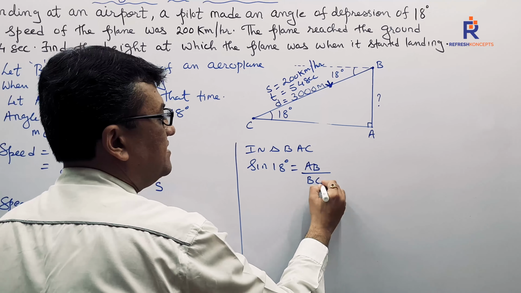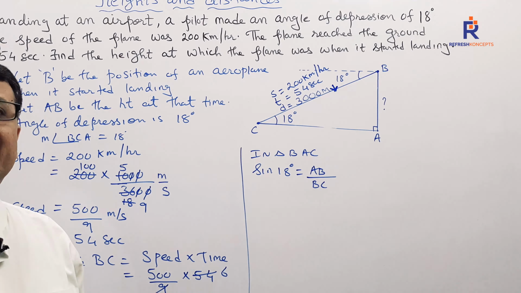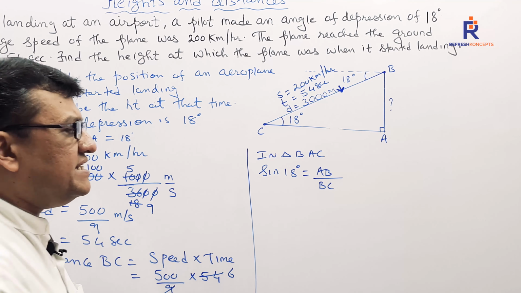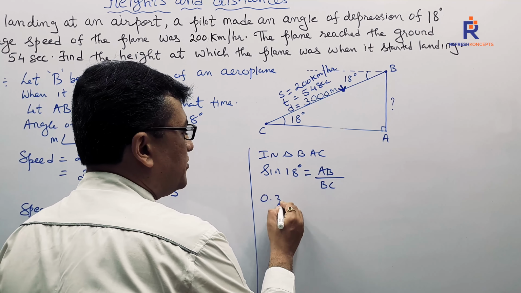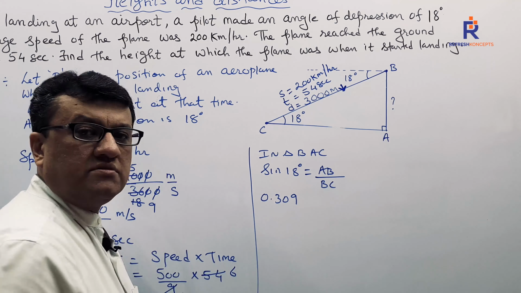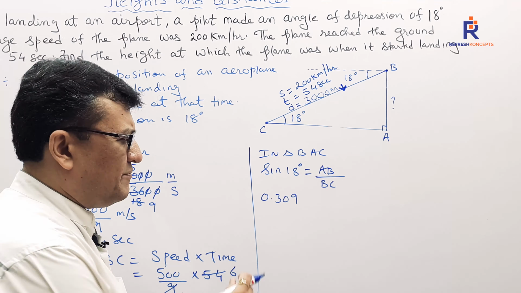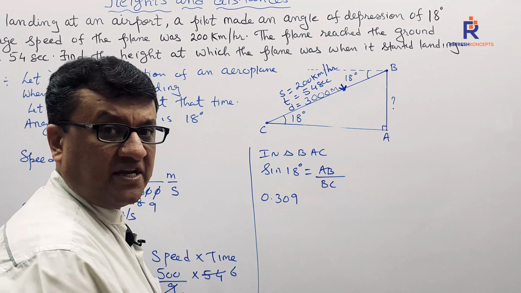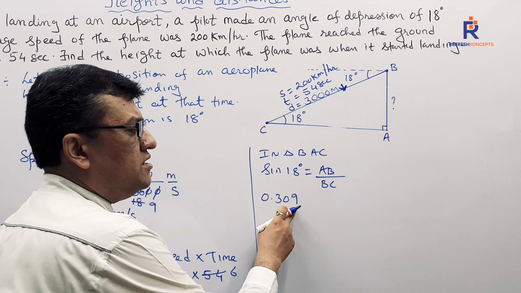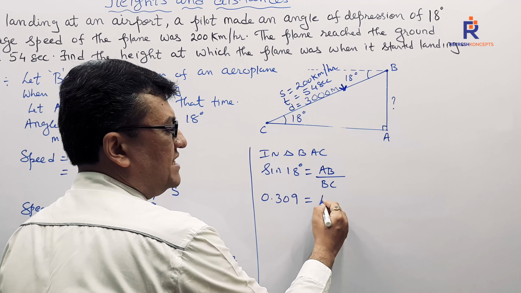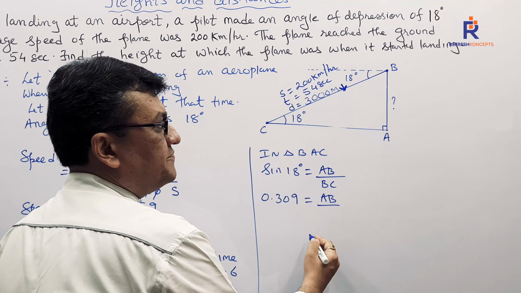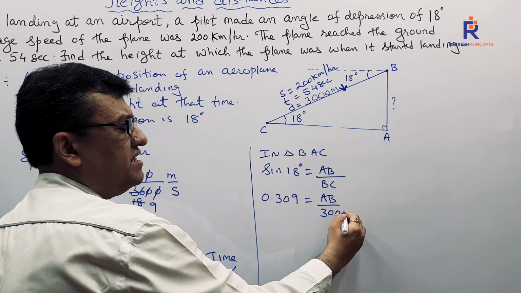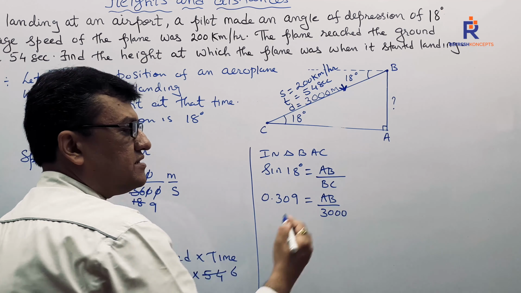Hypotenuse is BC. Now children, if you look into your sine table in your logbook, sine 18 is given to you as 0.3090. I'm just writing 0.309. The last 0 is immaterial, not significant, mind you. So 0.309 is AB over BC. AB is what I need to find out. How much is BC? BC we just now found out as 3000.